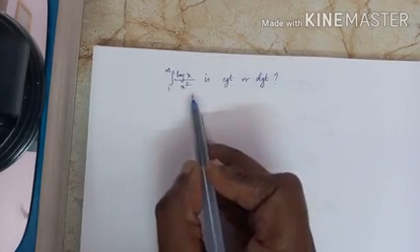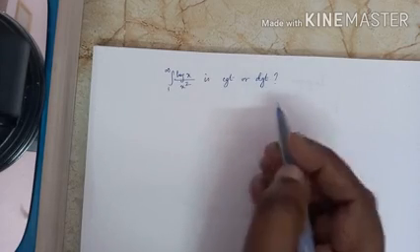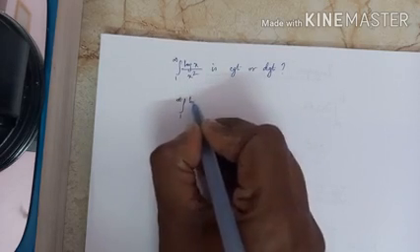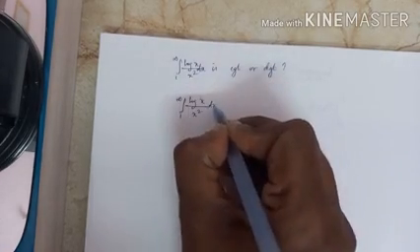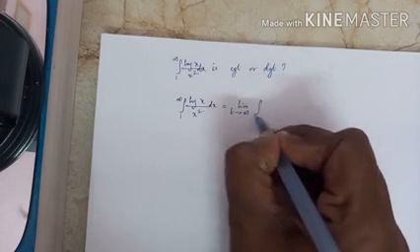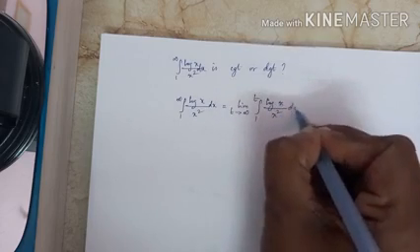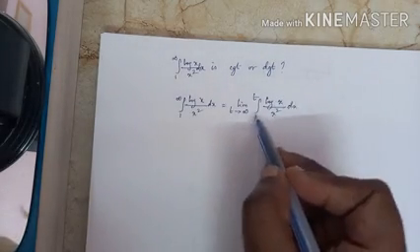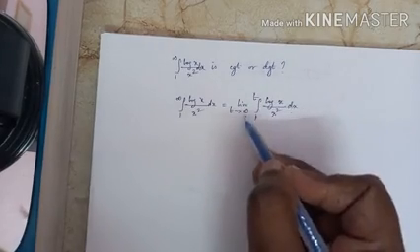Let us see this problem. Is the integral of log x by x square convergent or divergent? As usual, let us start with the integral of log x by x square dx, which is equal to the limit t approaches infinity of the integral from 1 to t of log x by x square dx. So we have to integrate this. After integration, substitute limits. After substituting limits, replace t by infinity.